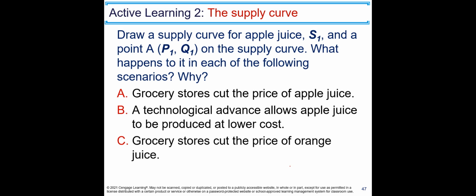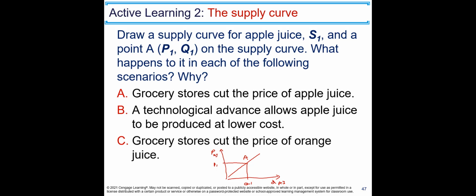And now let's do this question. Draw a supply curve for apple juice, S1, and the point A, P1, Q1 on the supply curve. What happens to it in each of the following scenarios and why? Let's start with the first one. Let's draw a supply curve here, with P here and Q here. This is the apple juice market. Let's choose a price P1, and Q1, and point A.